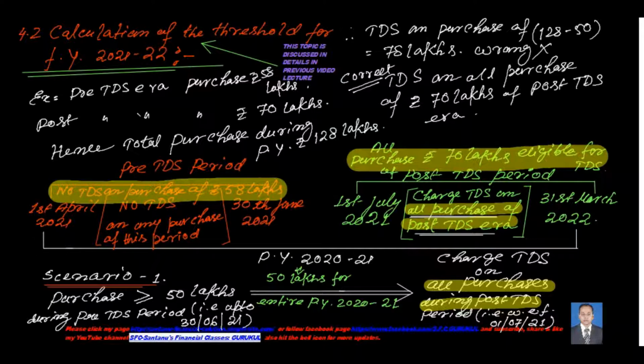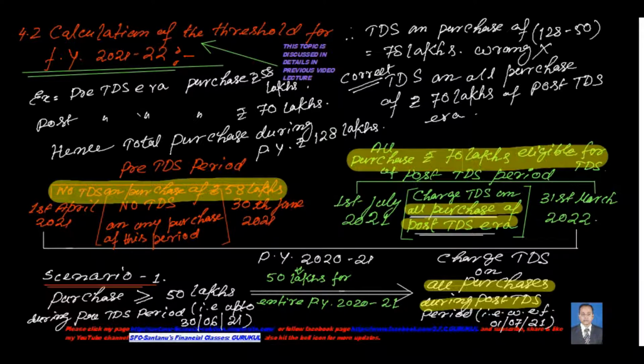Then what do we have to do? We will simply charge TDS on all the purchase of the post-TDS era, not on the pre-TDS era, because the threshold limit of 50 lakhs has to be calculated taking all the purchases together of this previous year 2021, including pre-TDS era and post-TDS era, but TDS will be charged only on the purchase of post-TDS era. For example, if the pre-TDS era purchase is rupees 58 lakhs, which is more than 50 lakhs, and the post-TDS era purchase is 70 lakhs, hence the total purchase during this previous year is 128 lakhs.